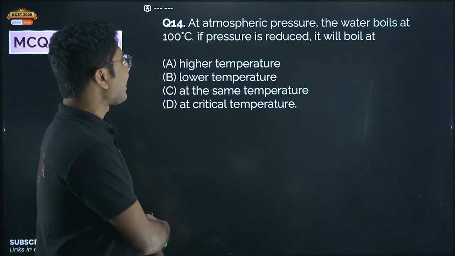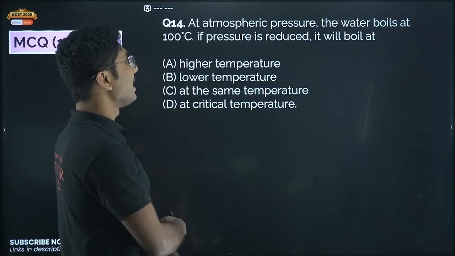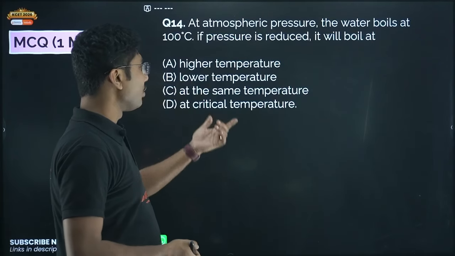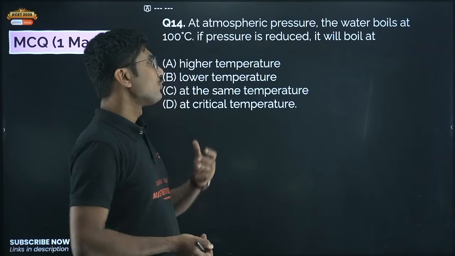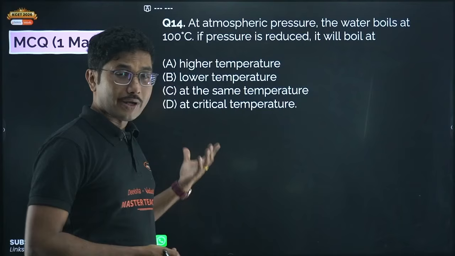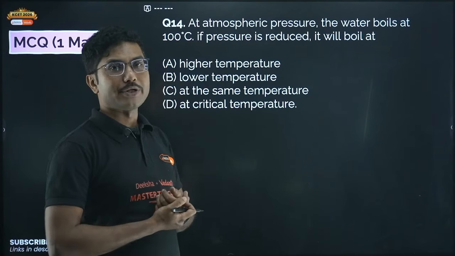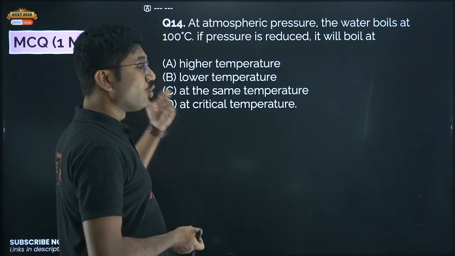Next, at atmospheric pressure the water boils at 100 degrees Celsius. If pressure is reduced, it will boil at higher temperature, lower temperature, at the same temperature, or at the critical temperature. So water generally boils at 100 degrees Celsius, and if you reduce the pressure, then it will start boiling at a lower temperature.